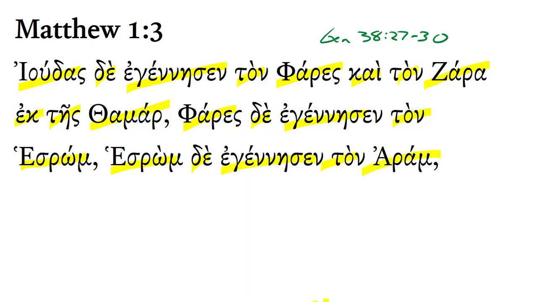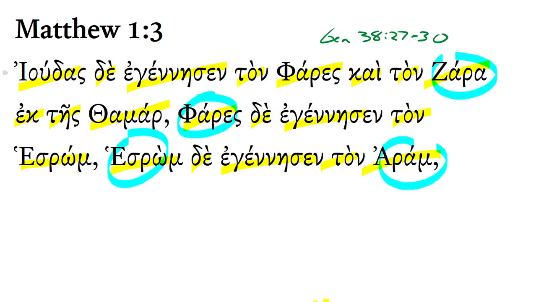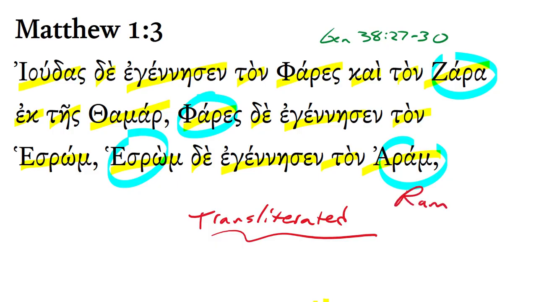Now, as we begin to translate, I'll remind you that these names were originally Hebrew names. They're now transliterated. Let's make sure we know that word, transliterated. They're written with Greek letters. And when we write them with Latin letters in English, sometimes we write these names differently. This name is normally written as Ram. This name is normally written as Hezron. This name is normally written as Perez. And this name is normally written as Zerah. So just bear with me as we go through several different languages here.